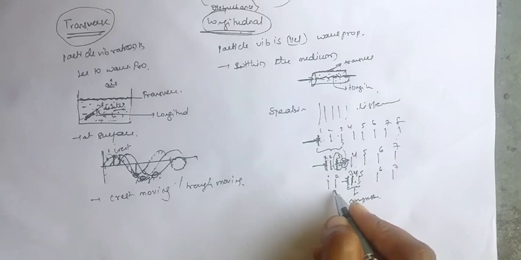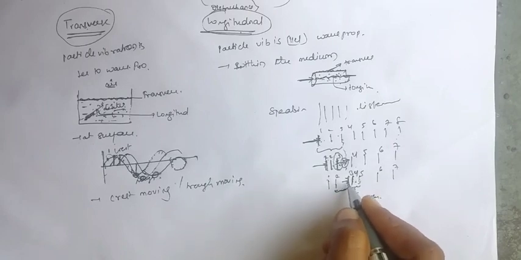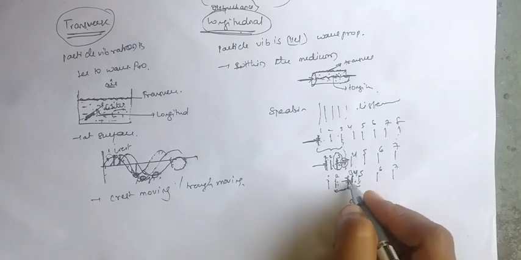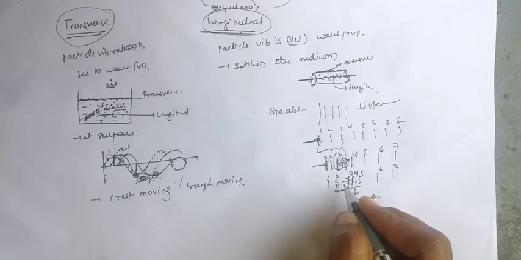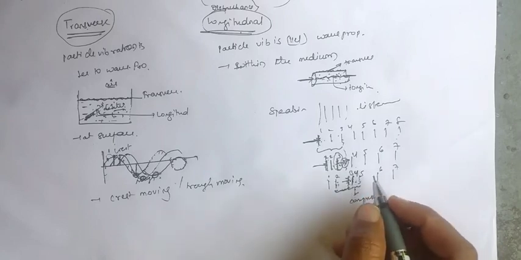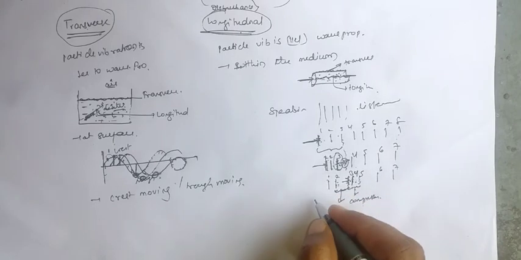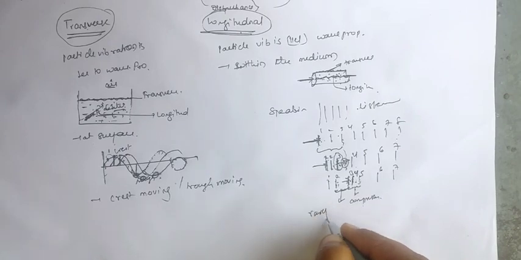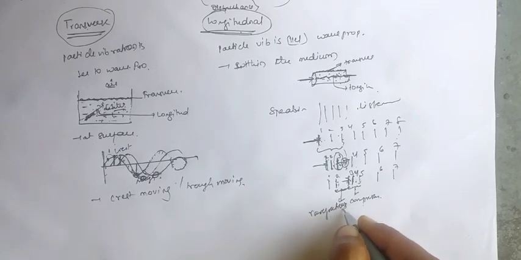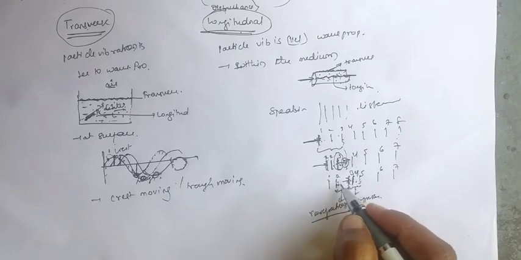Here we are having some gap in between the 2 and 3. That means in between the 2 and 3, the gases are rarefied. That's why here we are getting the rarefactions. That means here we are getting some vacuum.